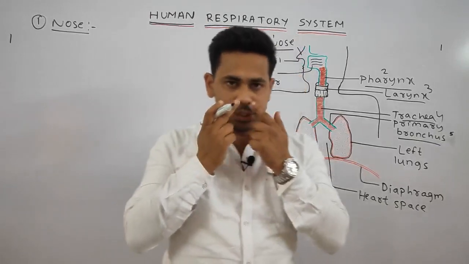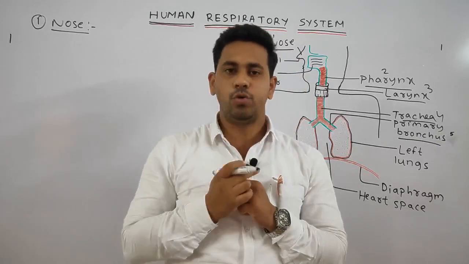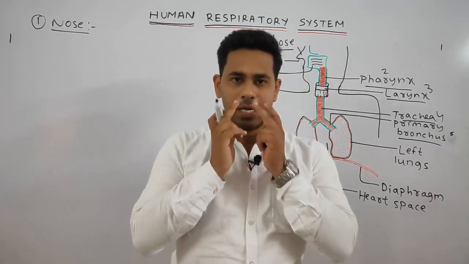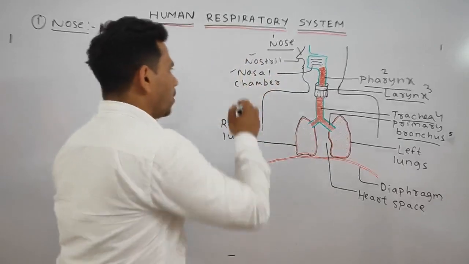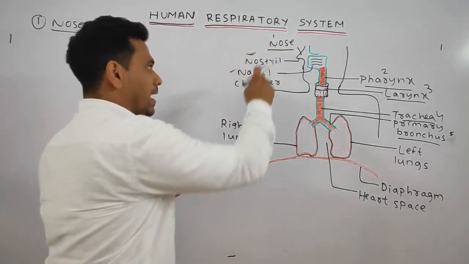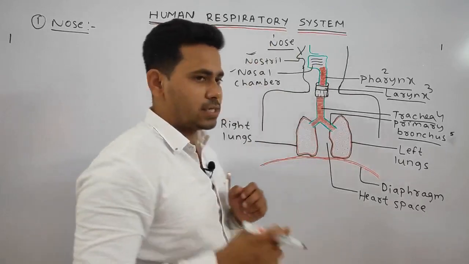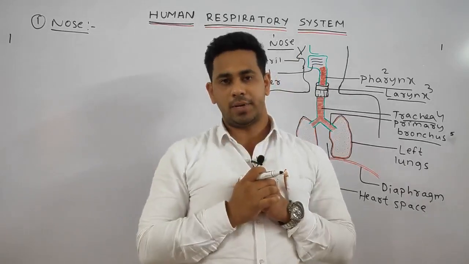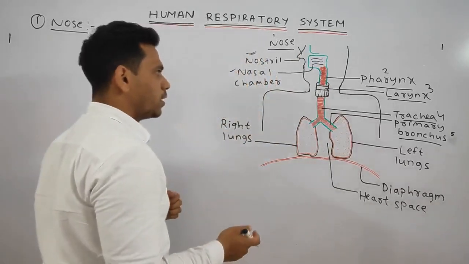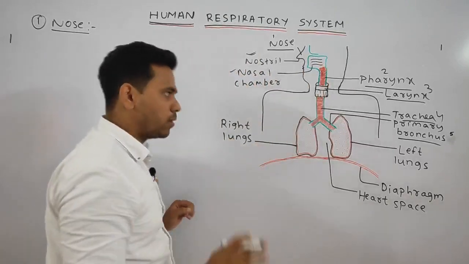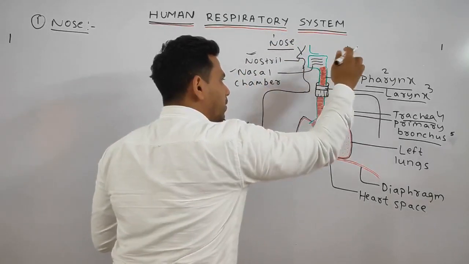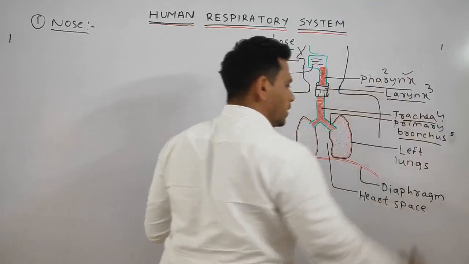You can see here these two openings on our nose, and these two openings are simply called the nostrils, and these nostrils lead to the nasal chamber. Further, we'll read in detail, don't worry about that. Further, the nasal chamber leads to the pharynx region.